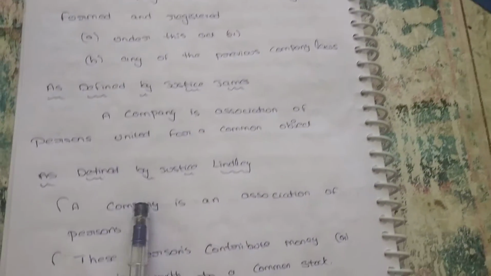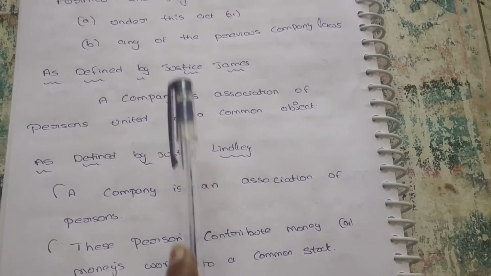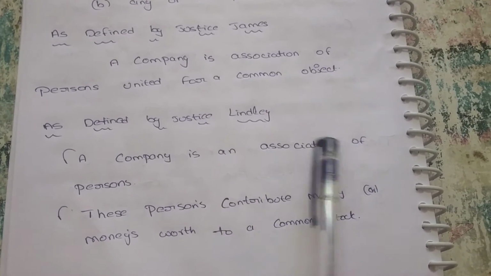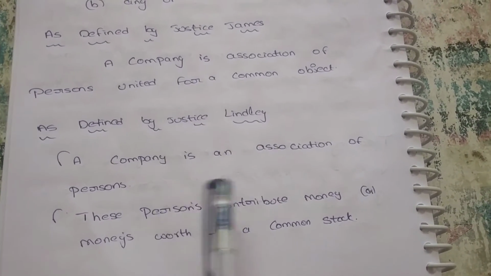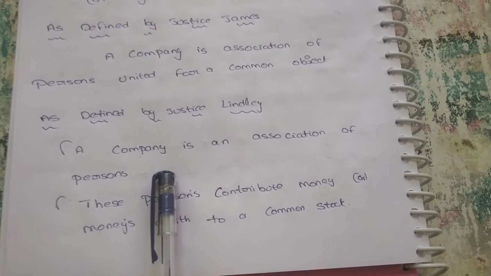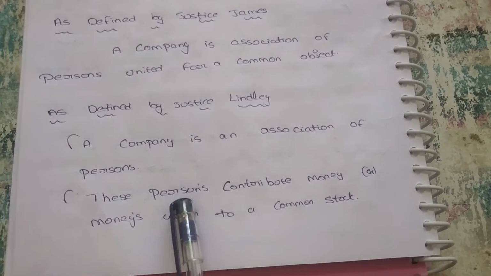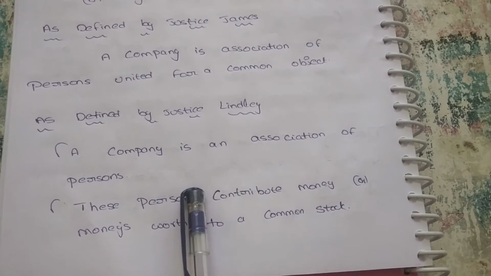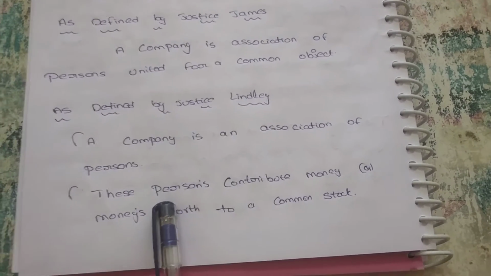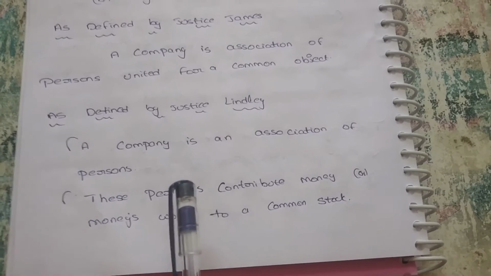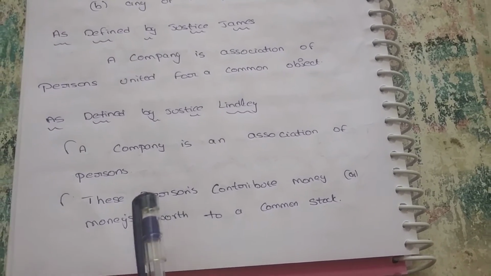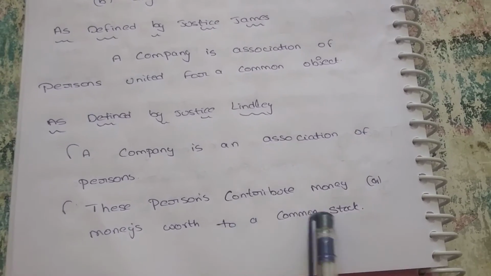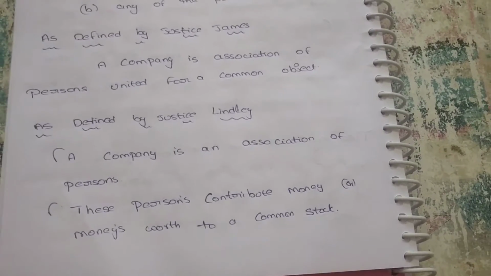Next, as defined by Justice Lindley, a company is an association of persons. The persons contribute money or money's worth to a common stock. Money's worth means anything related to money, such as any capital asset like a building or goodwill, contributed to the common stock.